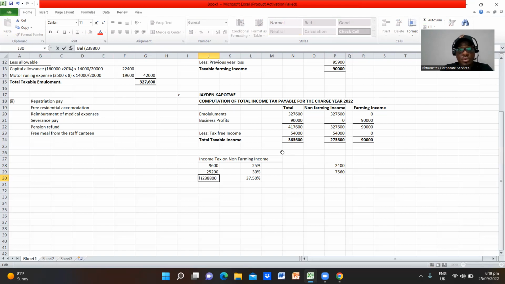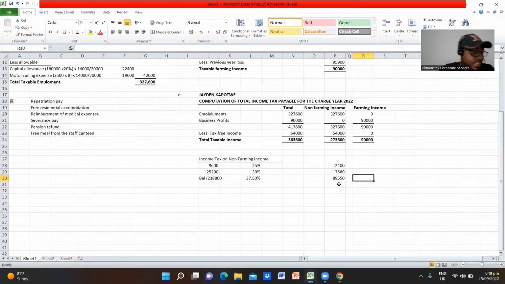So this is what we are going to multiply by 37.5%. So this is going to give us 89,550. Okay, 89,550 is what we are going to get there.